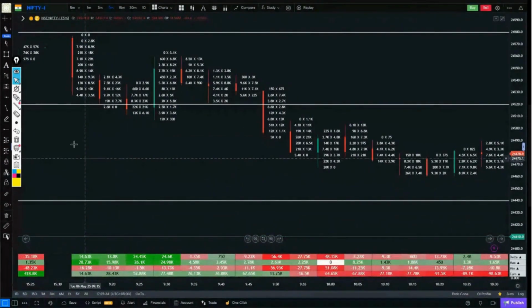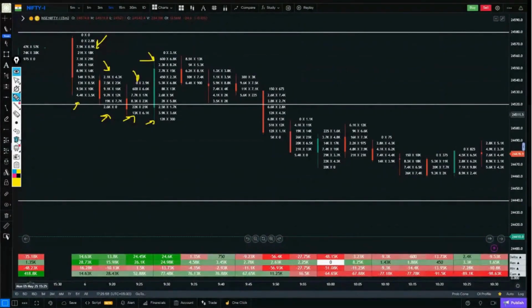Let's look. From the start, first candle, second, third, fourth, every day there is very heavy buying and selling in the first candle. But today was such a day that there was very little buying and selling in the first candle. There was also very little buying in the second candle, the third as well, and the fourth too.